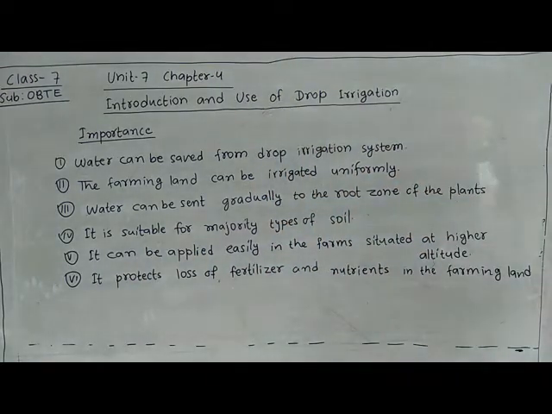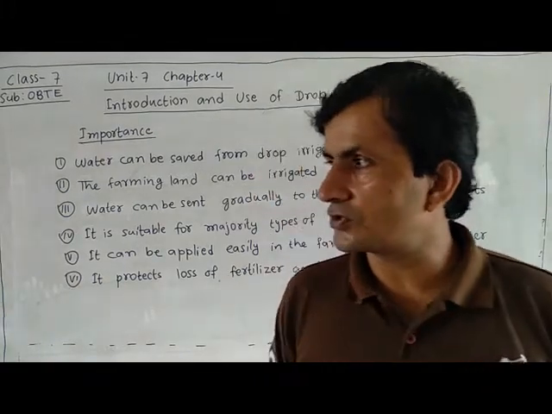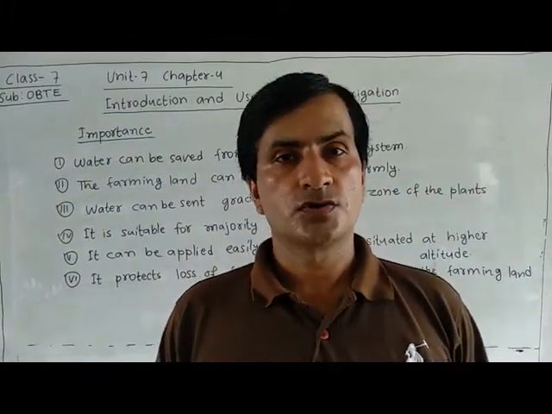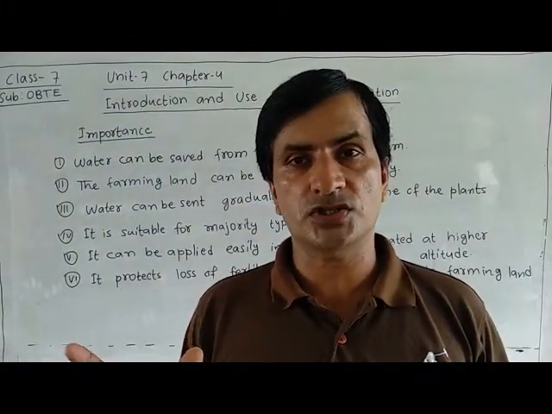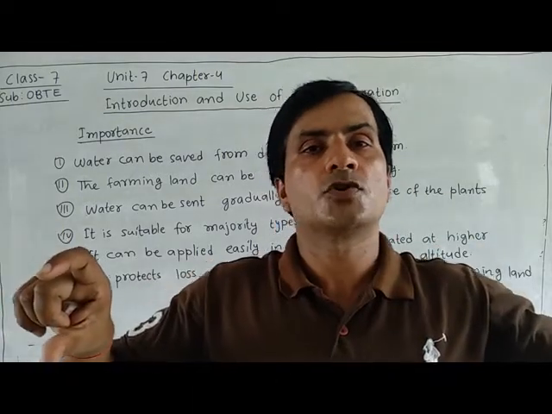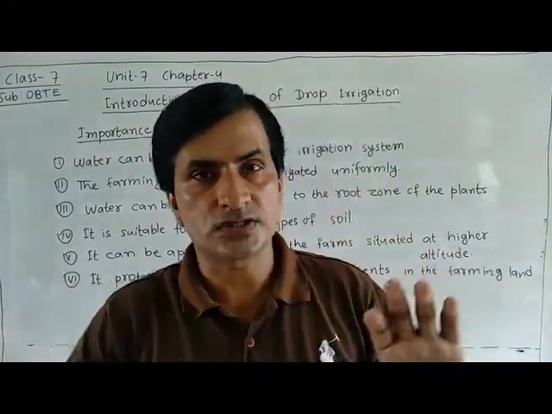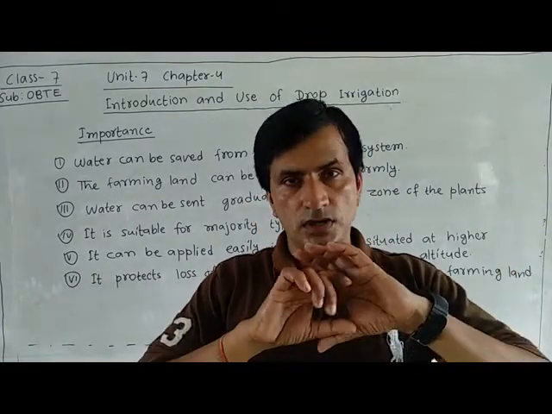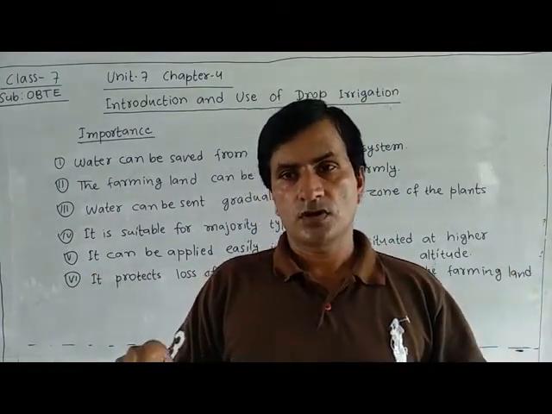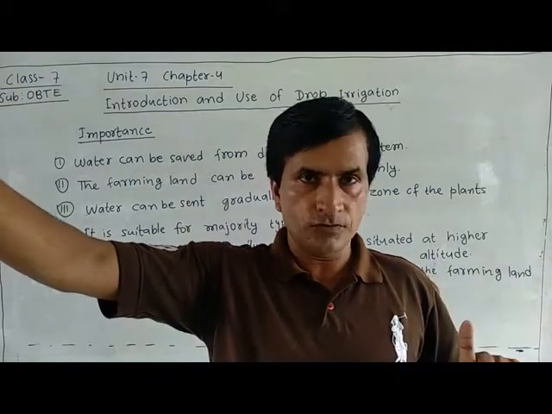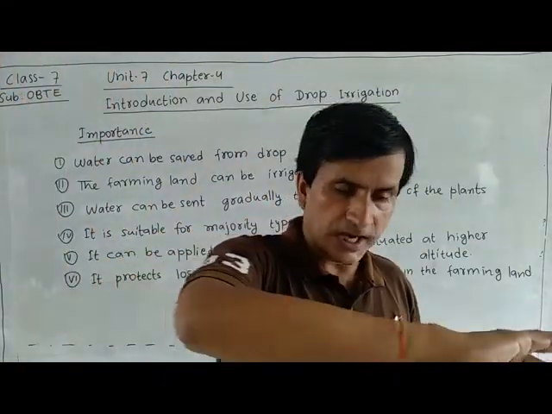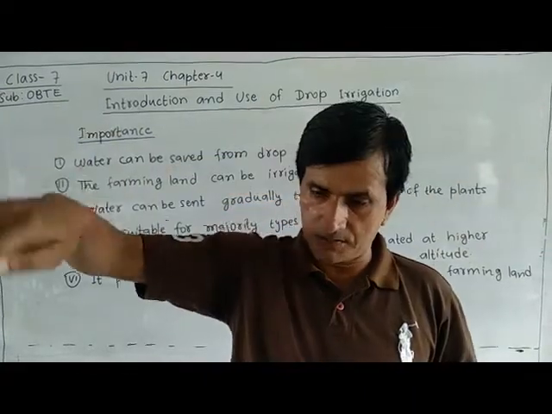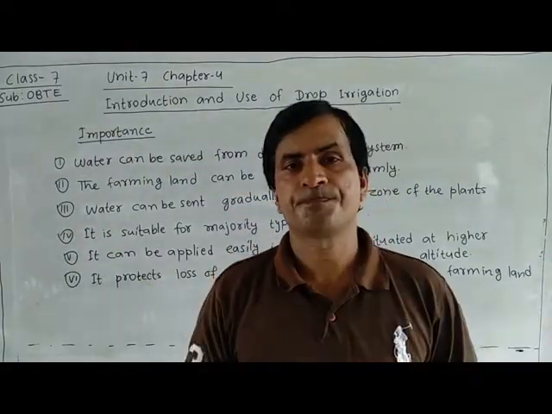So this drop irrigation system is very much useful, and I had also told you that to draw the figure of drop irrigation system, draw the figure of a pipe. It is done by using a pipe, and this pipe should be very long. This pipe should cover every area of our land.